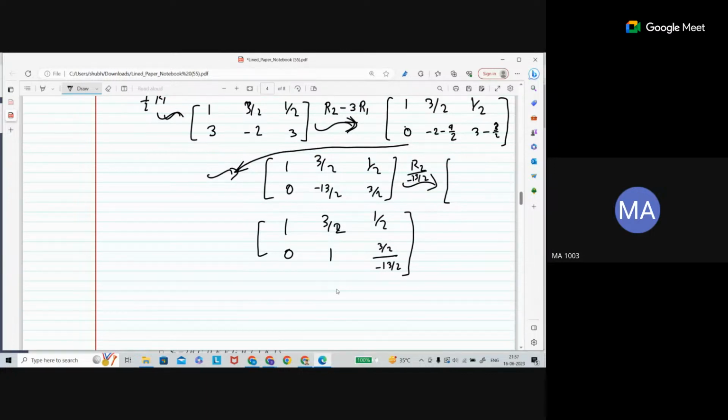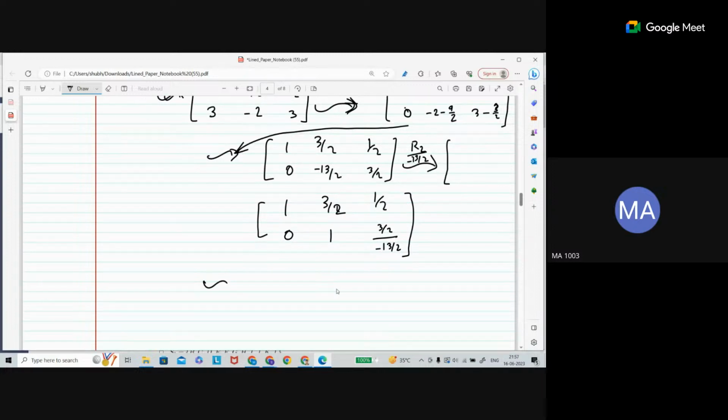But here, because I am changing into reduced row echelon form, anyhow I have to make it 0 here. So the operation now we will do is R1 minus 3 by 2 R2. Is it clear? What am I doing here? From row 1, I am subtracting row 2 after multiplying it by 3 by 2. So this is going to be 1 here.